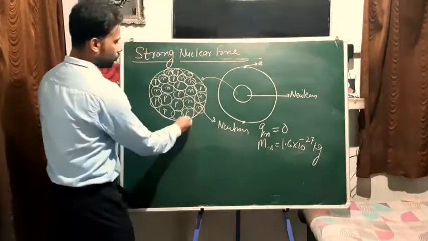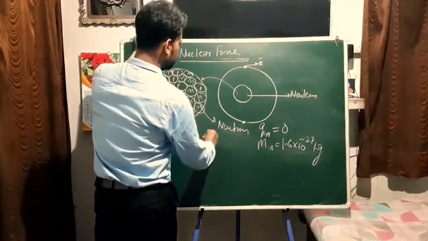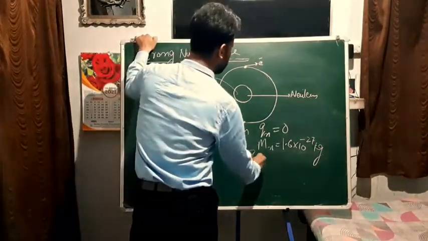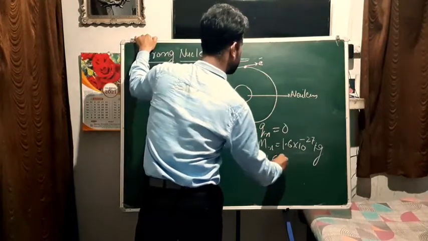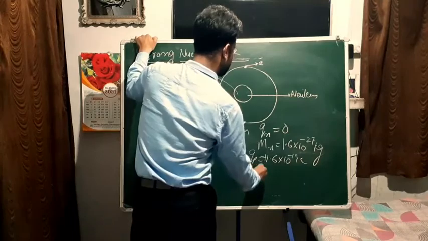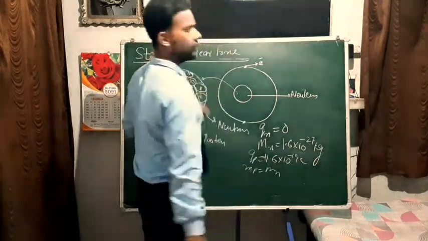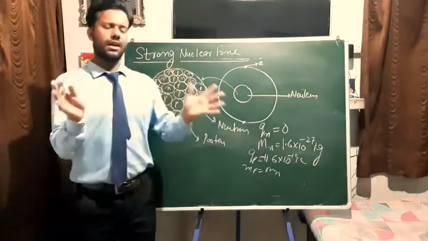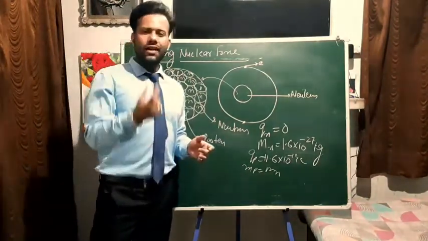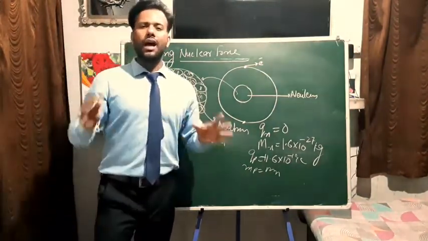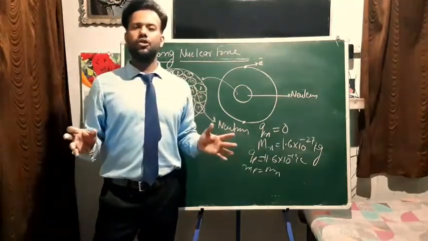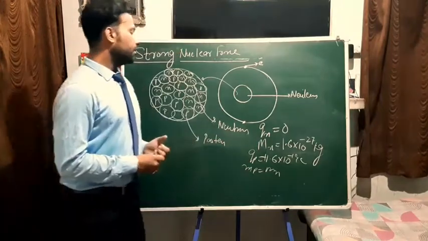If we talk about the proton, the charge on a proton is 1.6 into 10 to the power minus 19 coulomb, and its mass is approximately equal to the mass of a neutron. Both masses are approximately equal. Neutron is a bit heavier, but not so much heavier that we distinguish between them, right? Approximately they have equal masses.